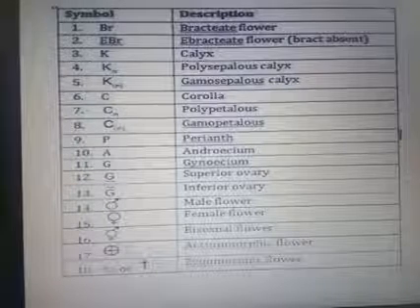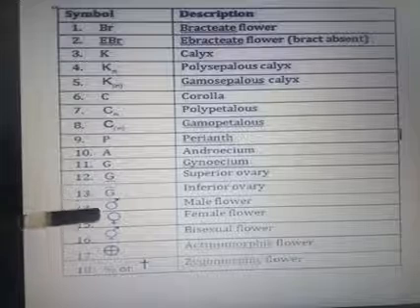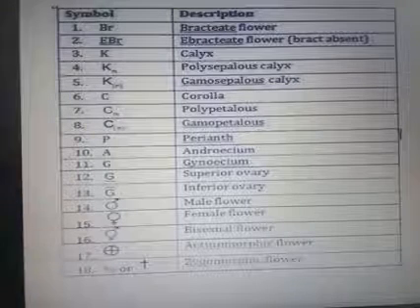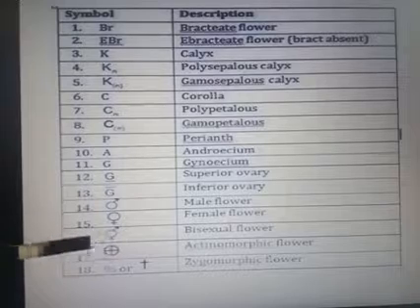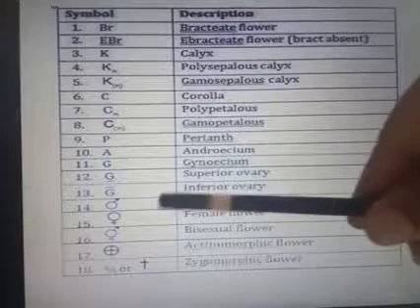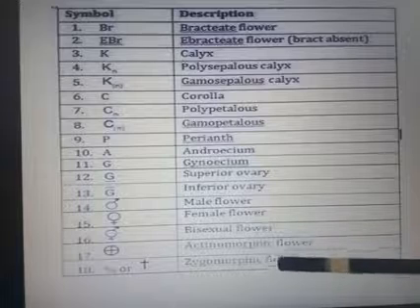This symbol indicates the male flower and this indicates the female flower. This means it is a bisexual flower. And this circle with a cross is the symbol of the actinomorphic flower.